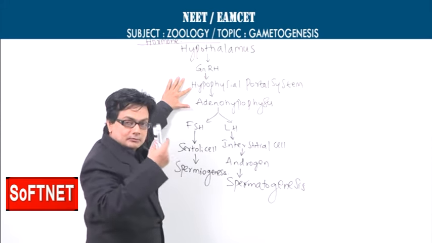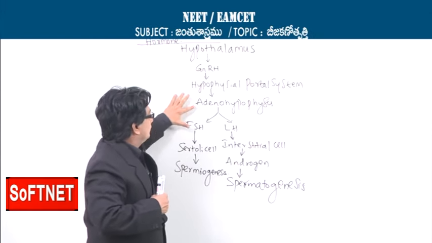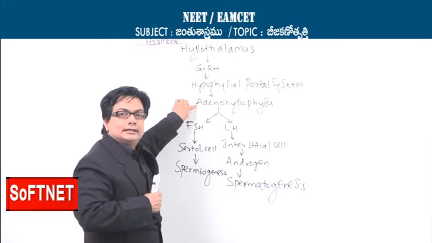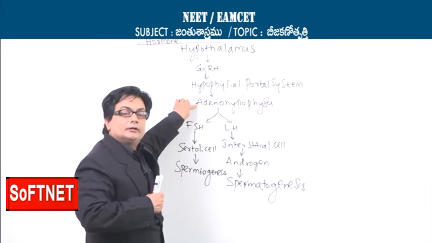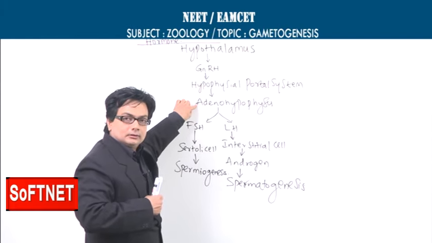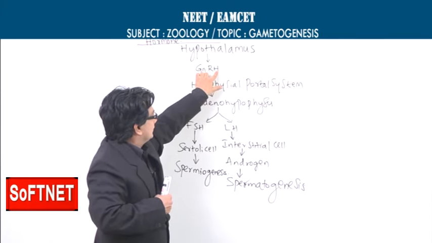After completing its very short distance journey, the gonadotropin releasing hormone will act on the adenohypophysis, which is the target for gonadotropin releasing hormone.